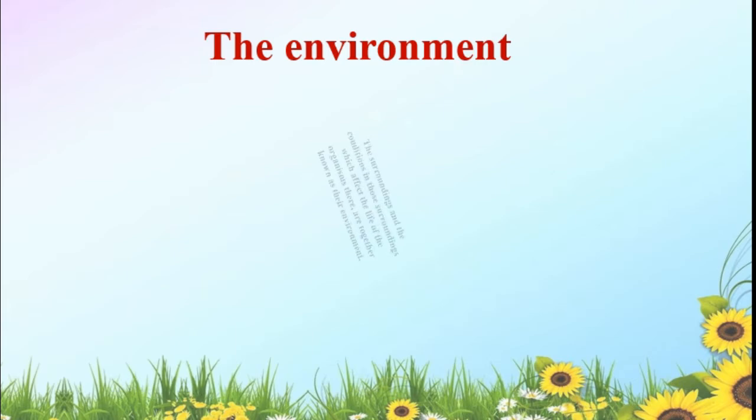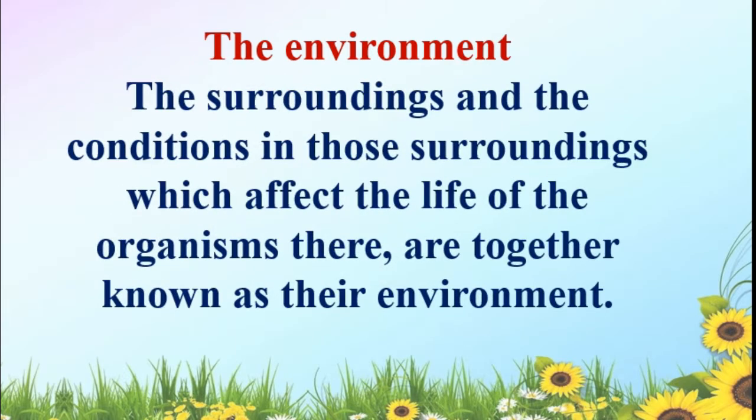The environment, the surroundings and the conditions in those surroundings which affect the life of the organisms there are together known as their environment. Here the environment includes living as well as non-living things. We will study about the components of the environment.